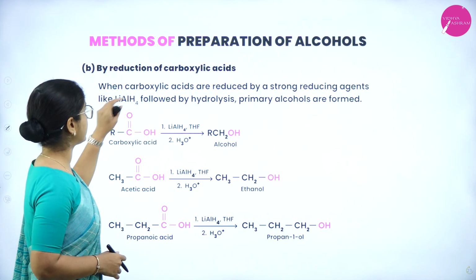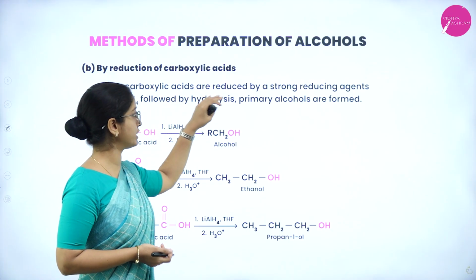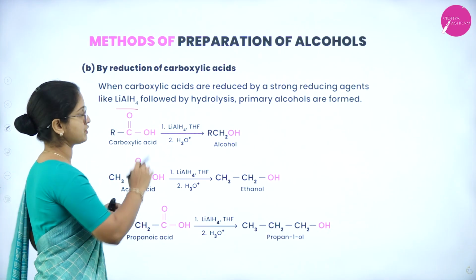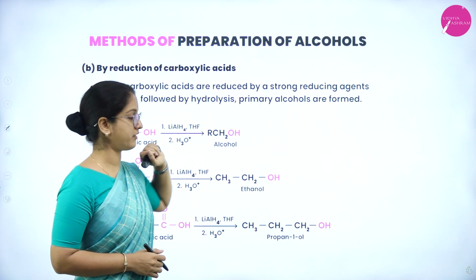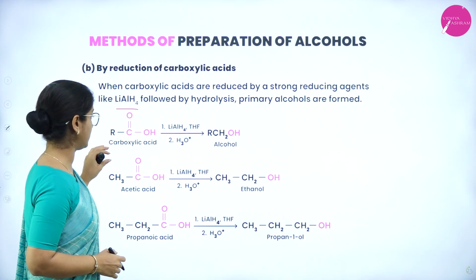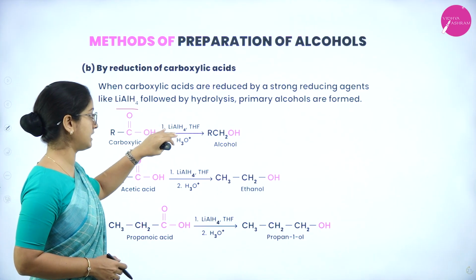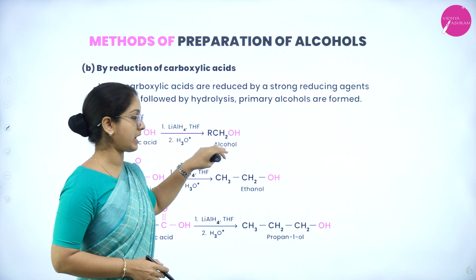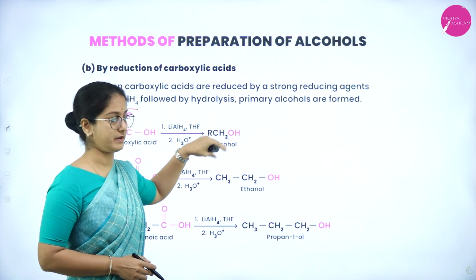Next is by reduction of carboxylic acids. When carboxylic acids are reduced by strong reducing agents like LiAlH4 followed by hydrolysis, primary alcohols are formed. Here is a general equation: a carboxylic acid in the presence of LiAlH4 and THF gives a primary alcohol. The hydroxyl group attaches to the first carbon atom.